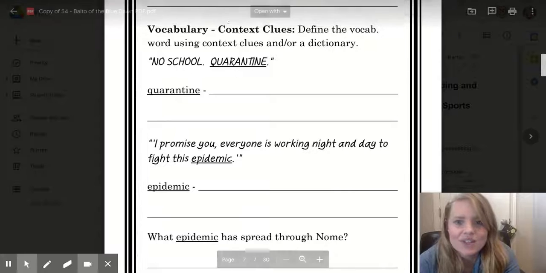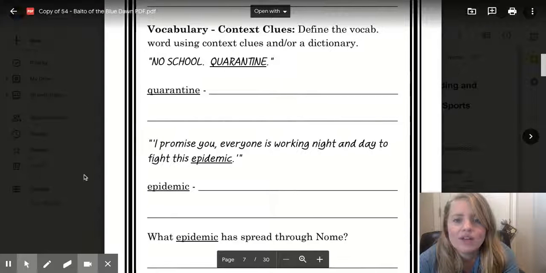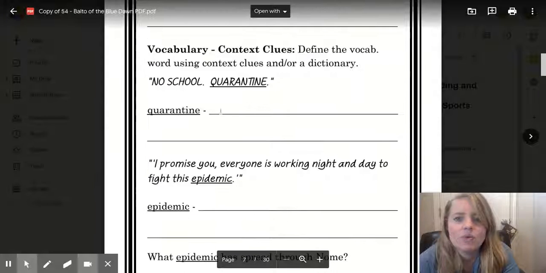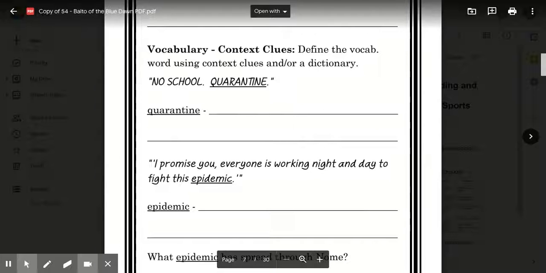All right, scholars, so here in our vocabulary section on page 7, quarantine, what are we going to write? We are going to write a quarantine, a state, period, or place of isolation in which contagious people are placed.